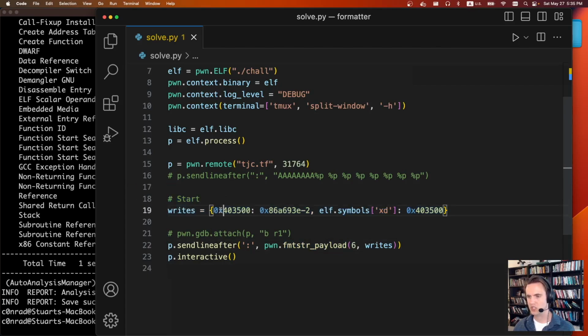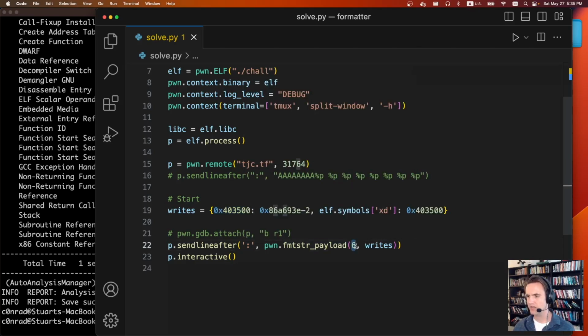So like I said, first we're just going to pick some random address. You can load up GDB and just find a random address in the read-write section. That looks good. So I chose 4035000. Then I submit that value, -2, because eventually it's going to do that add to. And then wherever that xd symbol is, we just need to write the value of that address, so you can see they match. And yeah, that's pretty much it.